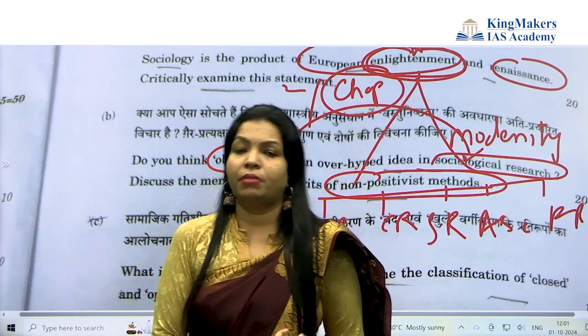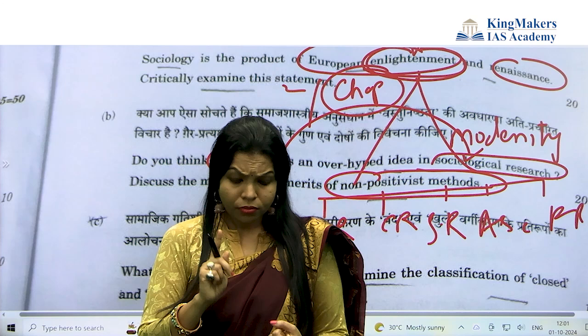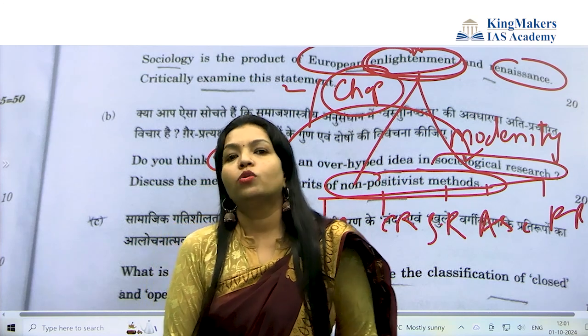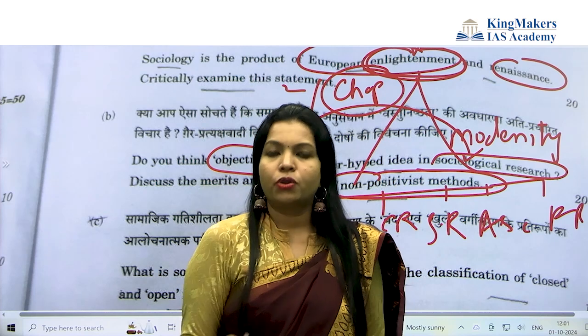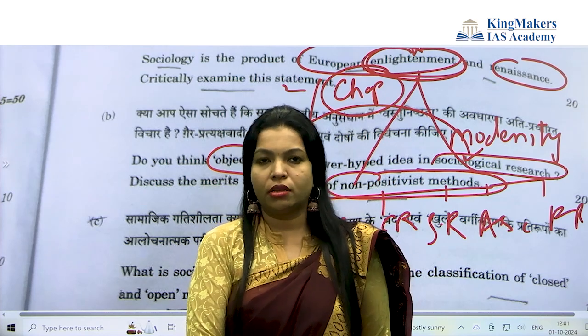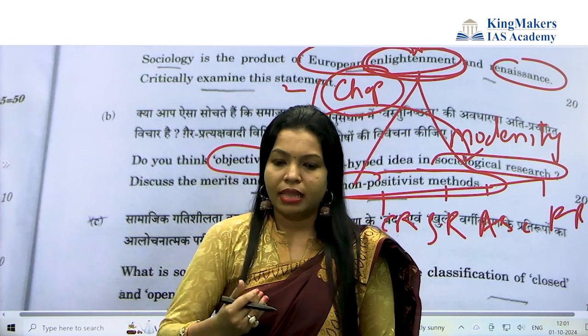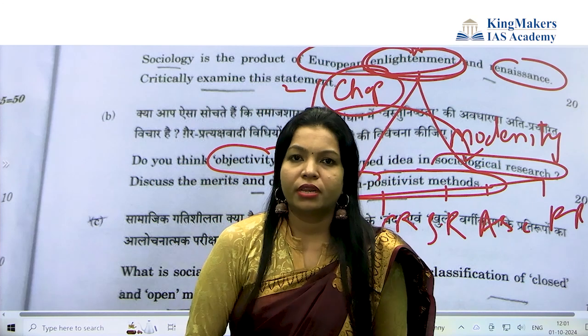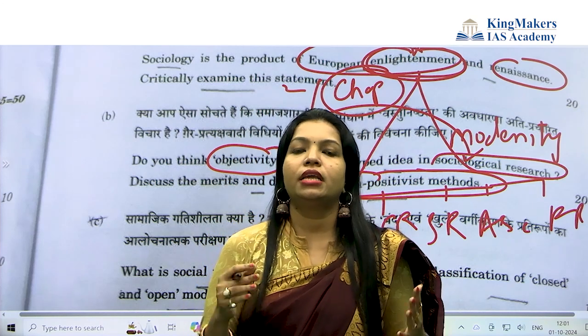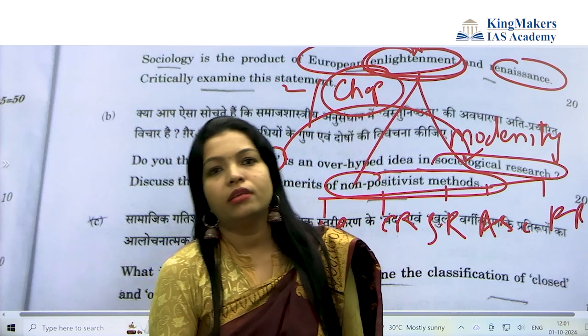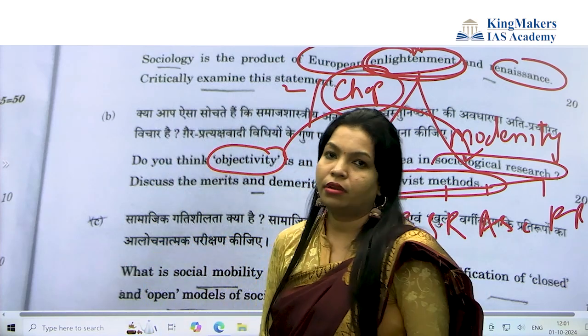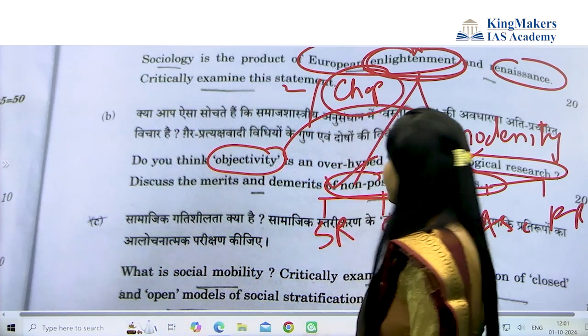Even Weber's name you can incorporate here. Weber has suggested how this objectivity can be maintained. So they said there are steps to follow for sociological research. For example, come to the same wavelength, maintain the objectivity. To maintain this objectivity, he suggested proper training for any investigator before going for the investigation. This is what you have to write here.